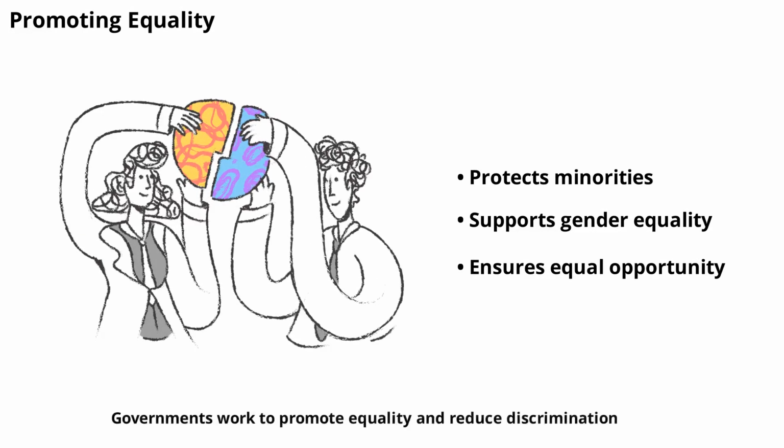Governments work to promote equality and reduce discrimination. This includes passing laws to protect minorities, support gender equality, and ensure equal opportunities for all. Anti-discrimination policies help create a fairer, more inclusive society where everyone can thrive.